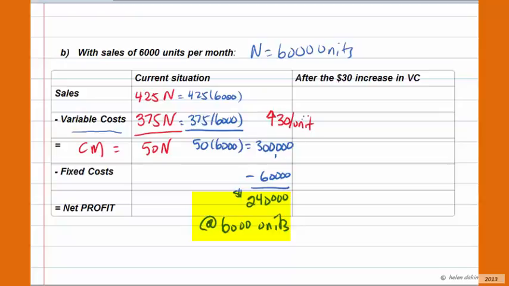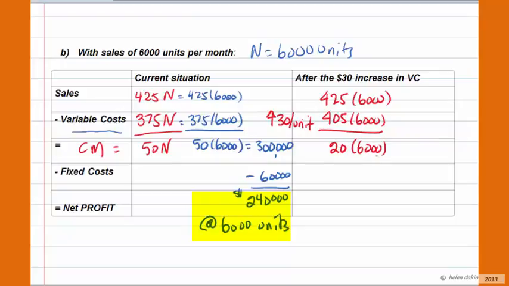Our new variable costs are going to be $405 per unit. So they will be $405 per unit times the 6,000 units. Our selling price is still going to be $425 per unit times 6,000 units, and our contribution margin naturally is going to go down to $20 per unit times 6,000 units.